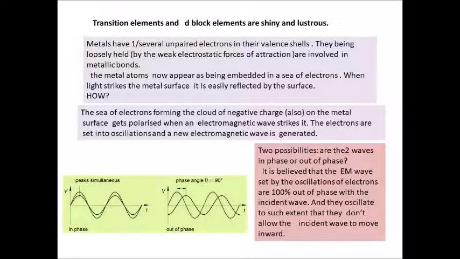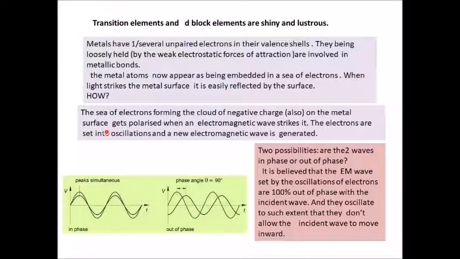Next, we will see one important property of transition elements, and that is they are shiny and lustrous. This is a metallic character, and the metals have one or several unpaired electrons in the valence shell. These electrons are loosely held by weak electrostatic forces of attraction, and they are involved in forming metallic bonds. The metal atoms now appear as being embedded in a sea of electrons. When light strikes a metal surface, it is easily reflected by the surface.